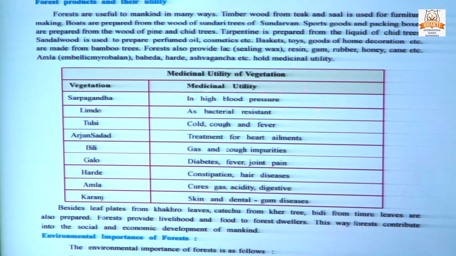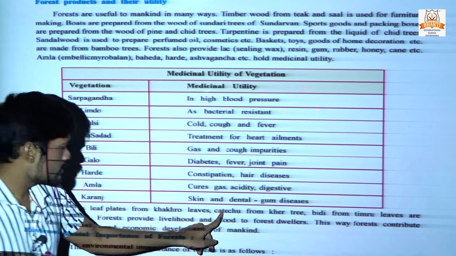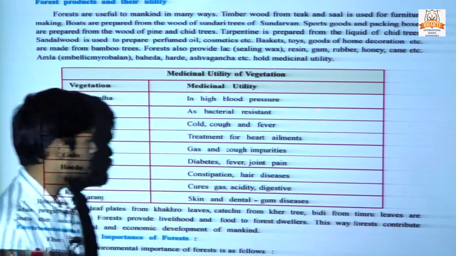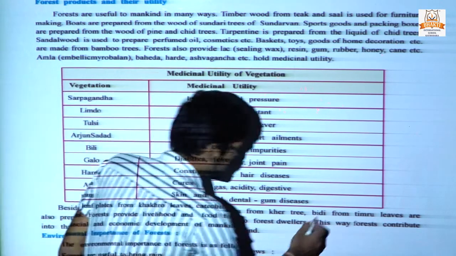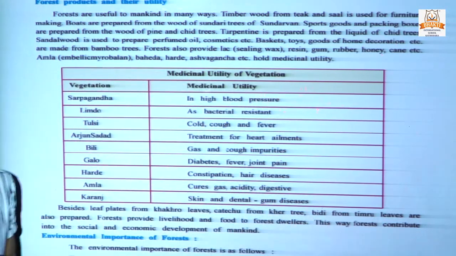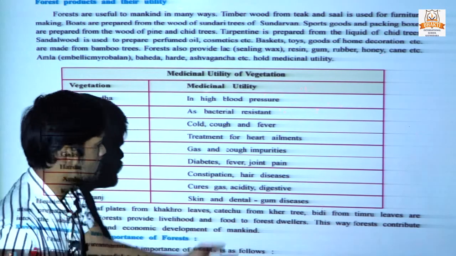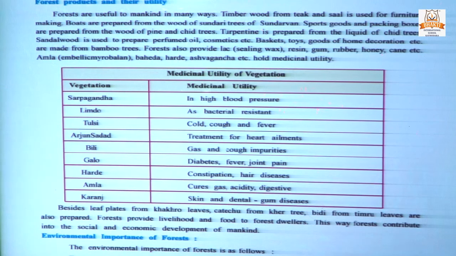Next, beside leaf plates from khakro leaves, catechu from khair leaves, bidi from timru leaves are also prepared. This is not important, but the bidi is made from the timru leaves. Forests provide livelihood and food to forest dwellers, because all these types of medicinal herbs forest dwellers can prepare and also sell. This way, forests contribute to the social and economic development of mankind.